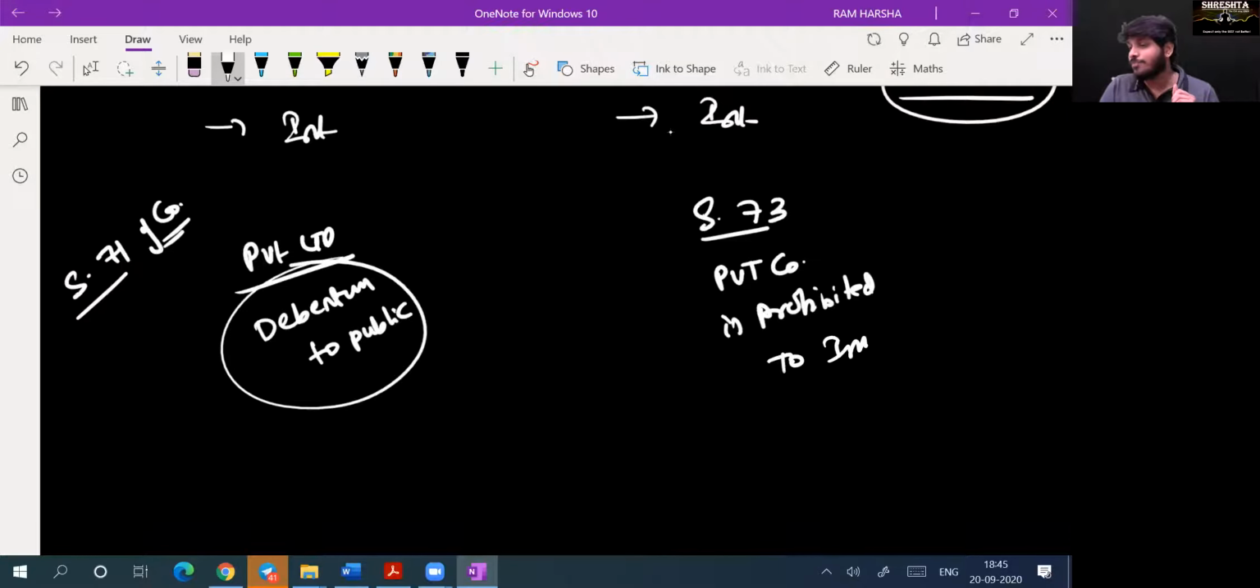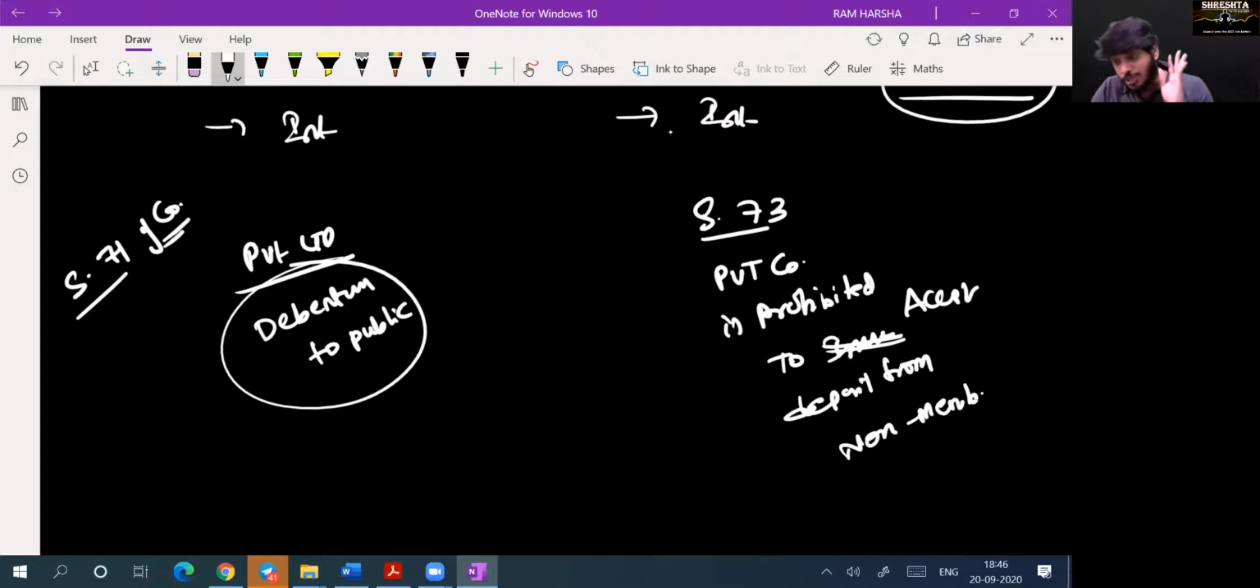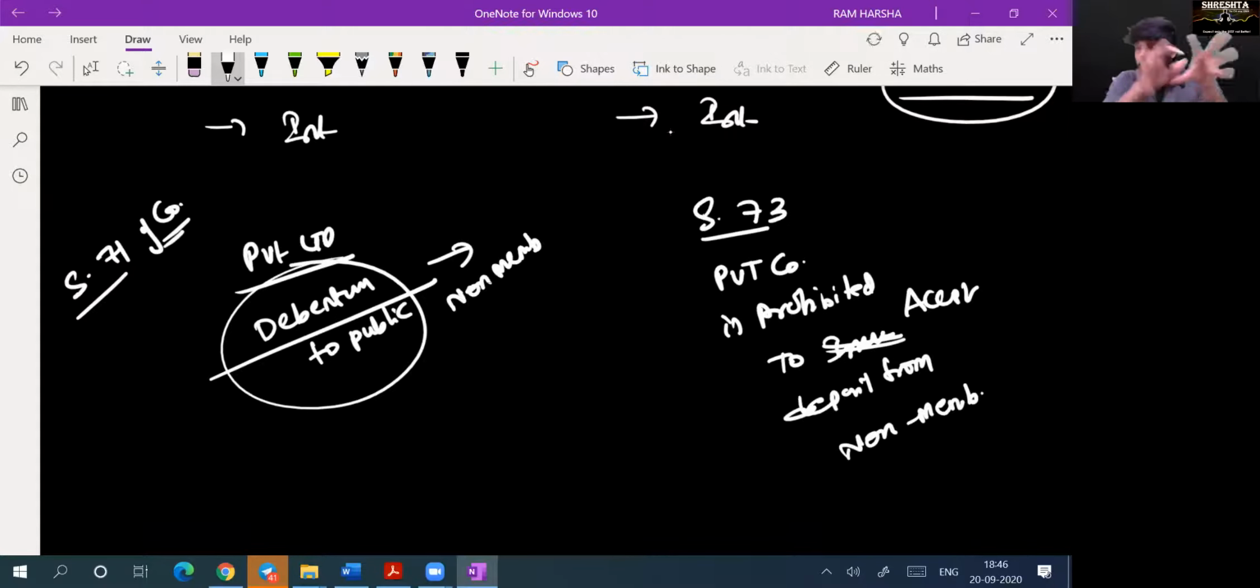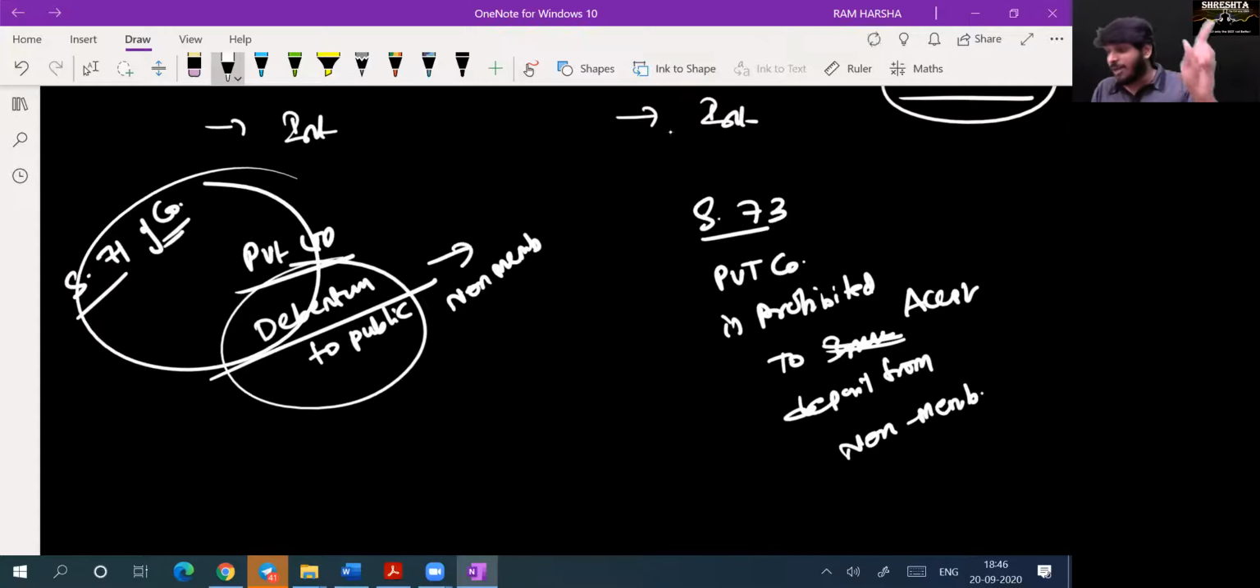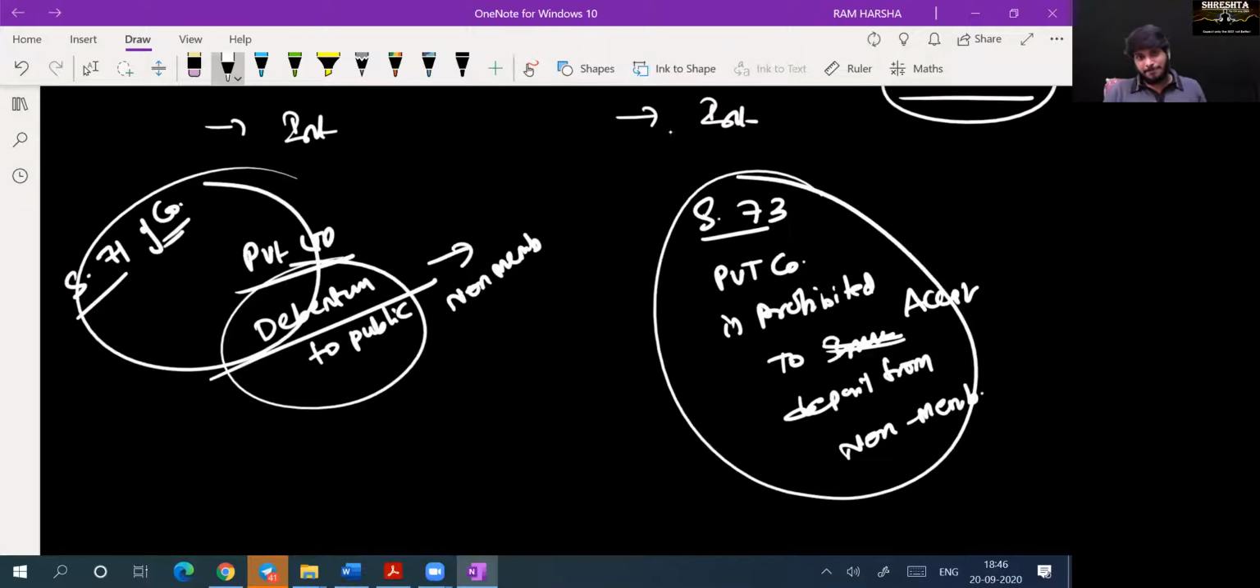But if you see section 73, a private company is prohibited from accepting deposits from non-members, meaning outsiders. You can issue debentures to non-members, meaning you can borrow money from a non-member in the form of debentures. But you cannot borrow money in the form of deposits from a non-member. That's the one crux, the one differentiating factor between a debenture and a deposit. If at all you want me to divide, this is how I can divide.